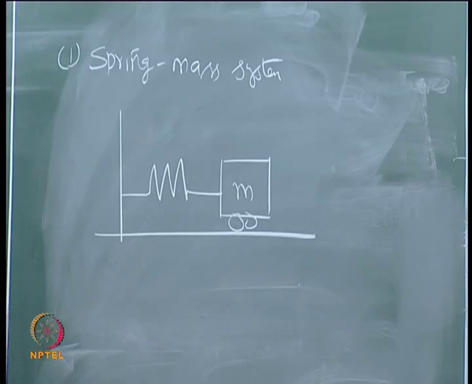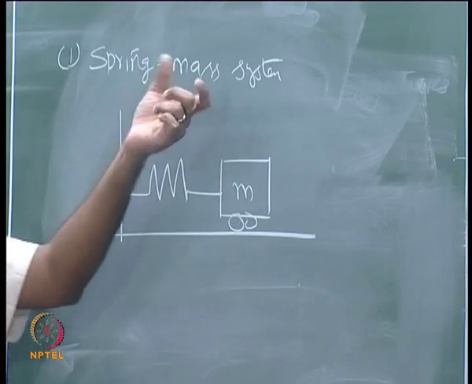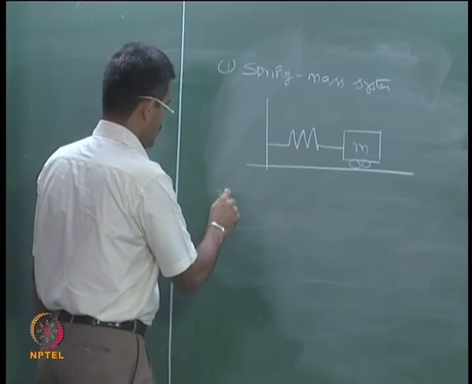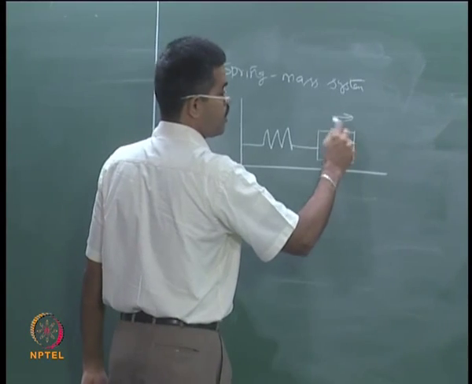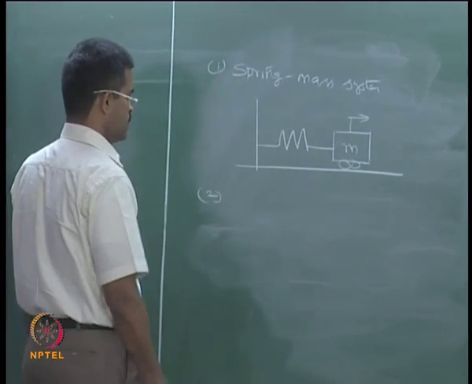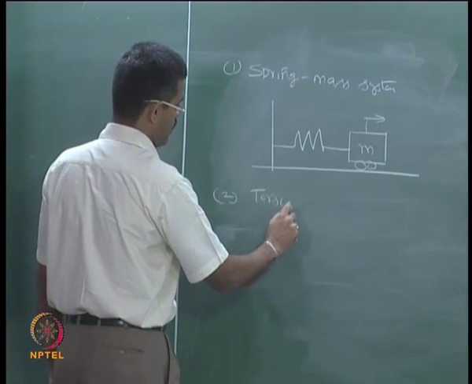This is a simple example. I am not putting a spring mass dashpot system. Now this can move only in one direction as we saw. The second can be a torsional pendulum.